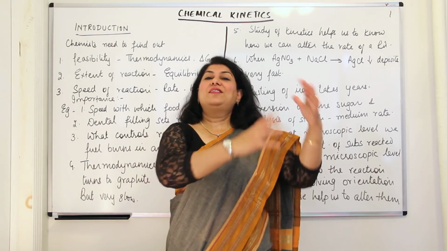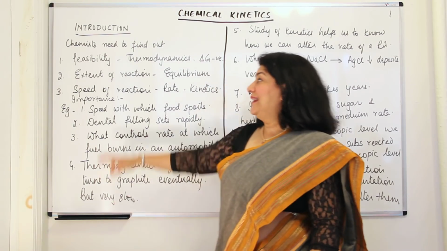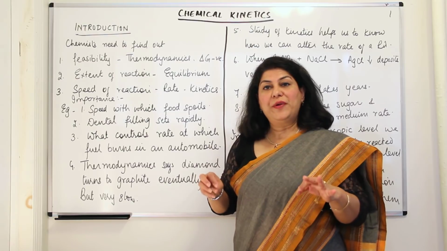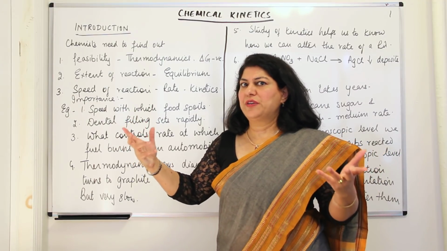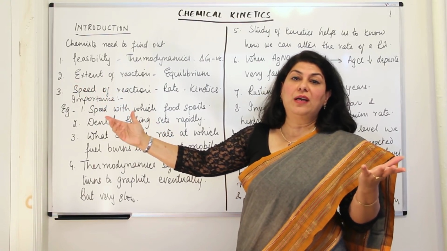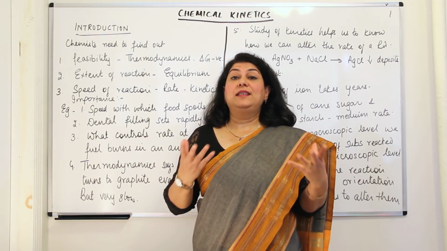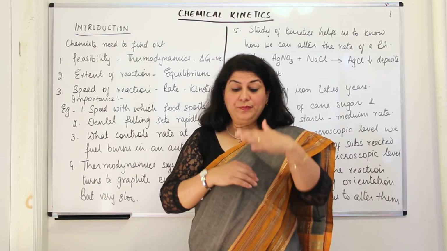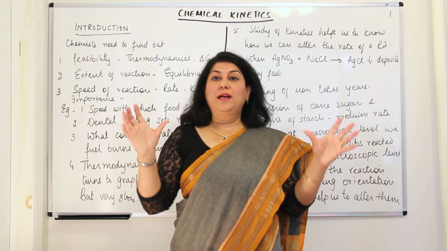Alright? Then there was another chapter that he studied very thoroughly, and that chapter was chemical equilibrium. Now he knew on the basis of equilibrium that all reactions tend to be reversible. Usually all reactions are reversible, only those that tend to almost occur to the end are assumed to be irreversible. But for reactions that are reversible, where you can visibly see that the reaction is reversible, a state of equilibrium is established. And once the state of equilibrium is established, the concentrations of the reactants and the products become constant.